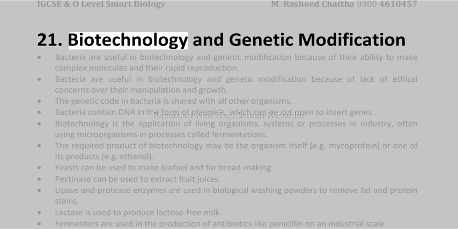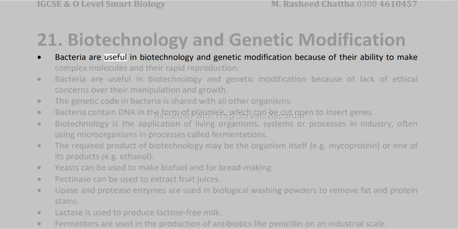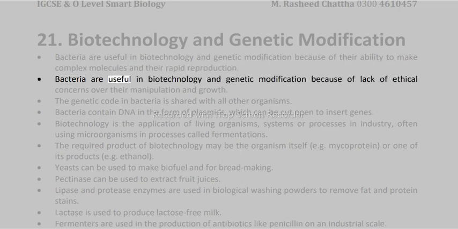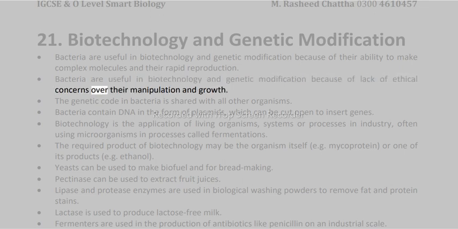21. Biotechnology and genetic modification. Bacteria are useful in biotechnology and genetic modification because of their ability to make complex molecules and their rapid reproduction. Bacteria are useful in biotechnology and genetic modification because of lack of ethical concerns over their manipulation and growth. The genetic code